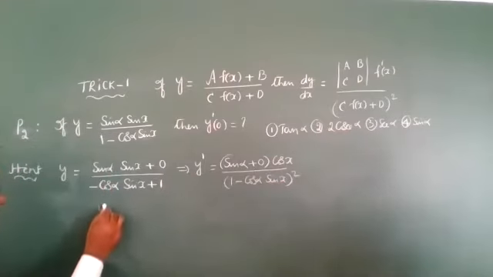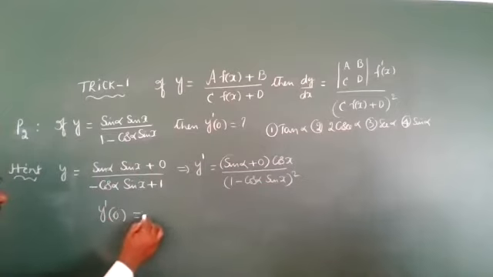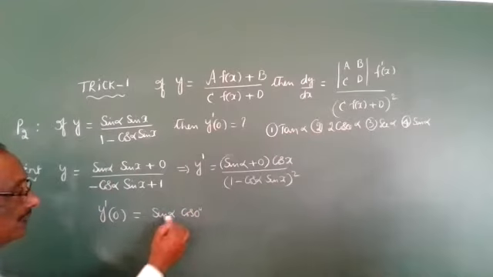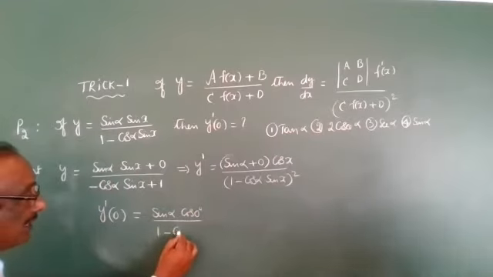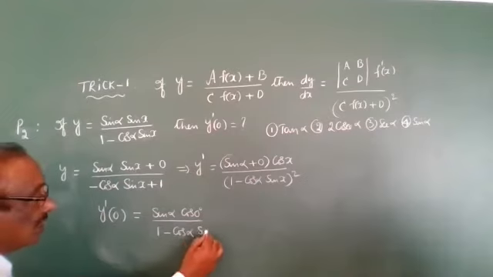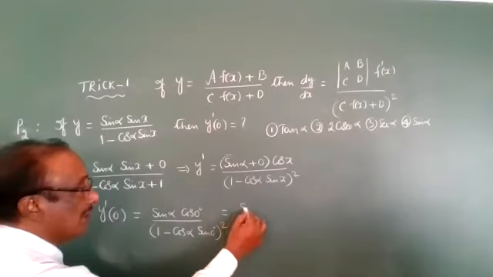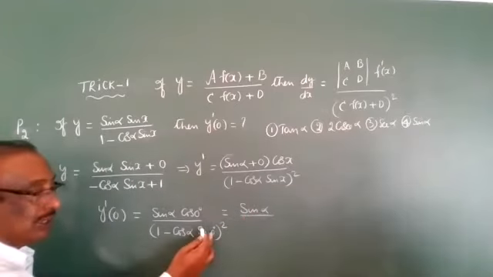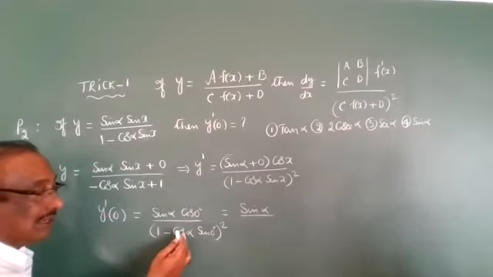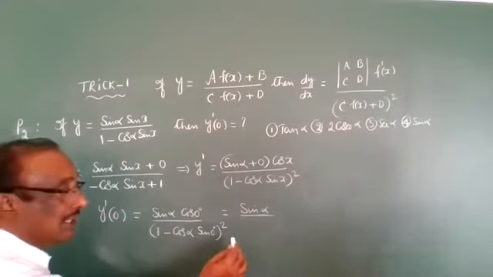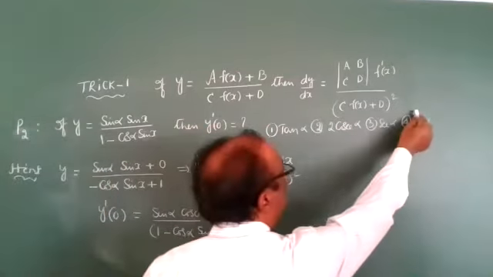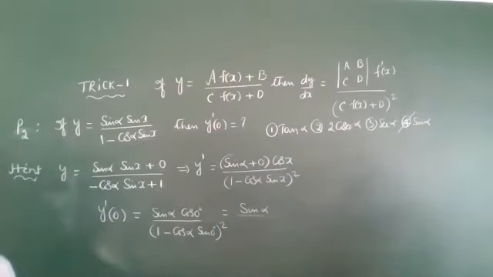So in y dash, x place we substitute 0: sine alpha cos of 0 degrees, by denominator (1 minus cos alpha sine 0 degrees) whole square. Cos 0 degrees value is 1, sine 0 degrees value is 0. 0 into cos alpha is 0. 1 minus 0 is 1 only. Therefore, we get the answer sine alpha, which is the fourth option.